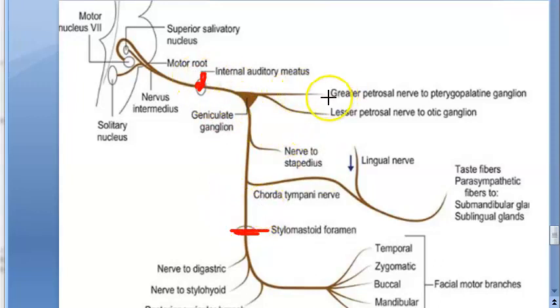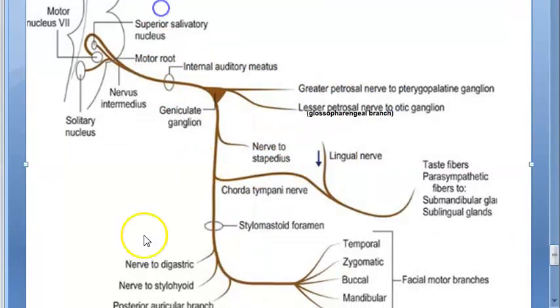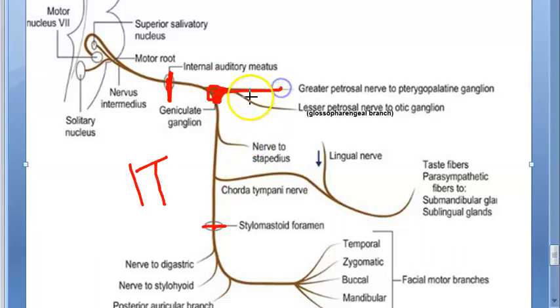So what all comes here? Greater petrosal nerve. Let's start again. Internal auditory meatus to stylomastoid foramen is the intratemporal part of the facial nerve. Here what all you should know: geniculate ganglion, greater petrosal nerve, nerve to stapedius, chorda tympani nerve. Only three you should know. What does this greater petrosal make you do? It makes you cry, lacrimation.